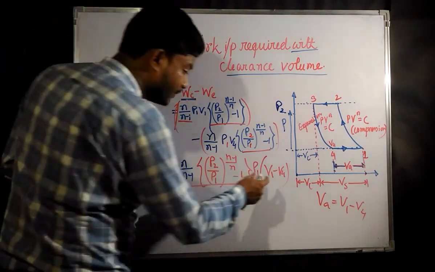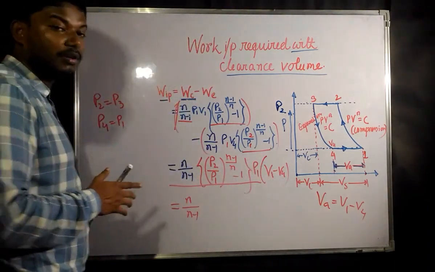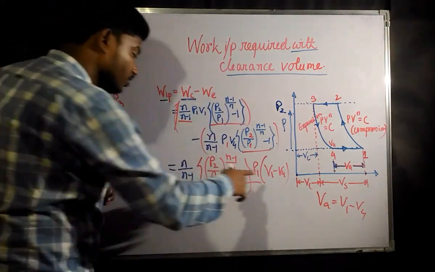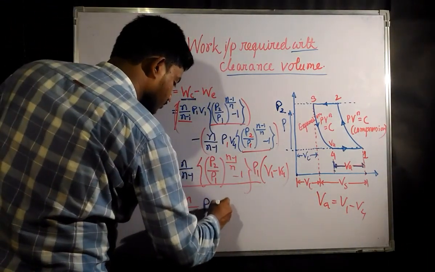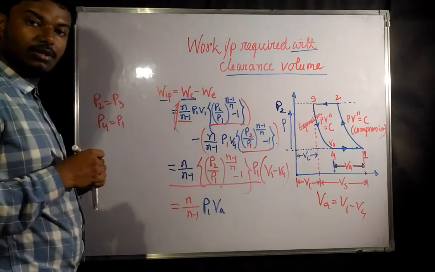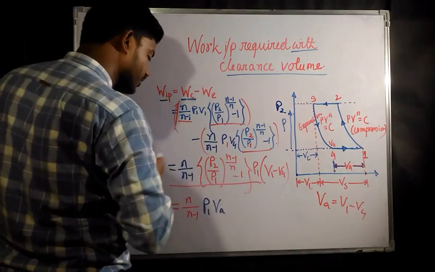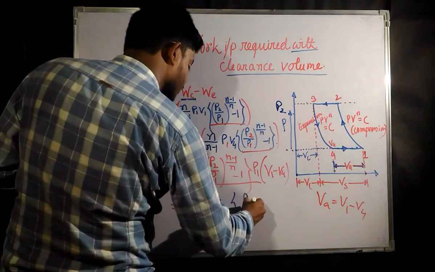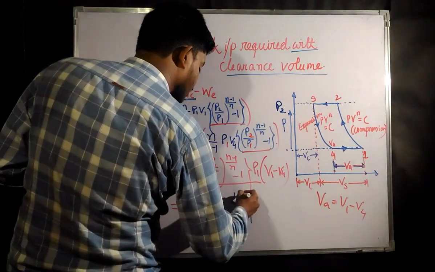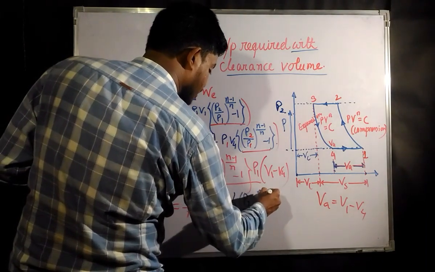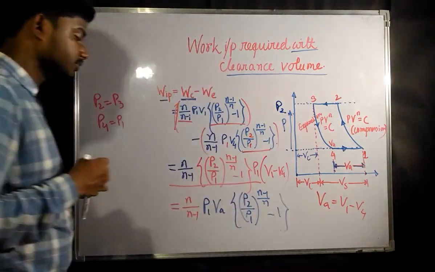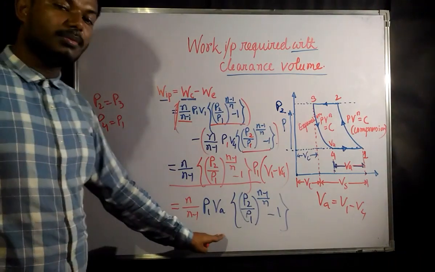Now V1 minus V4 is what? V1 minus V4 is going to be your volume of air. So you can write P1 into volume of air, and what is going to be in the bracket? It is going to be P2 by P1 to the power n minus 1 by n, minus 1. Okay, this is going to be the expression.